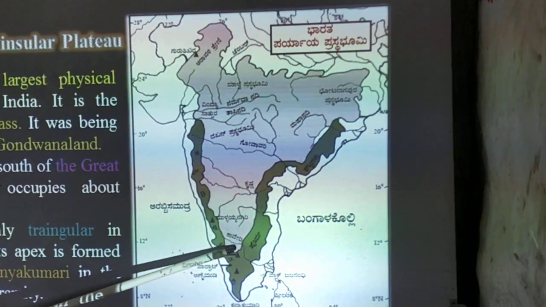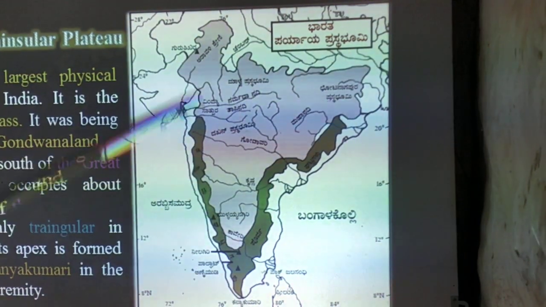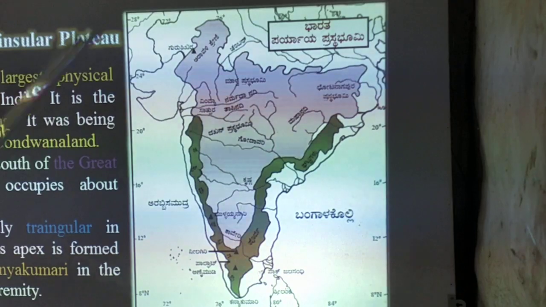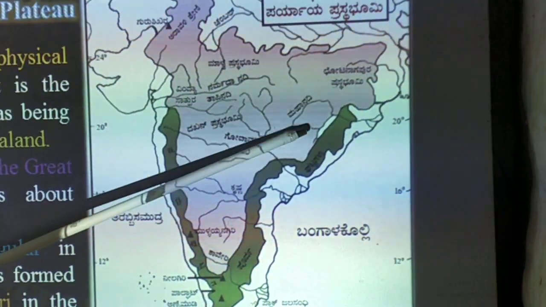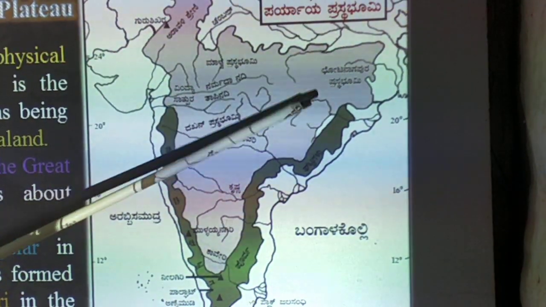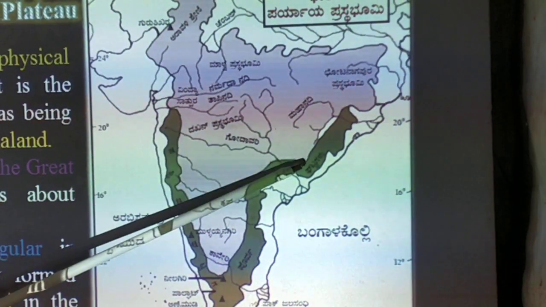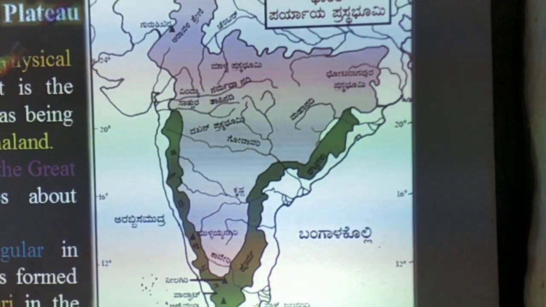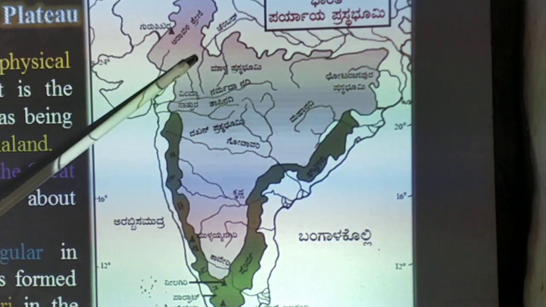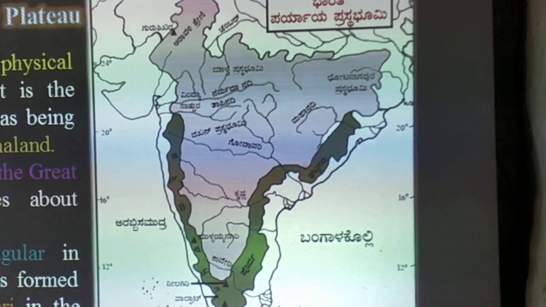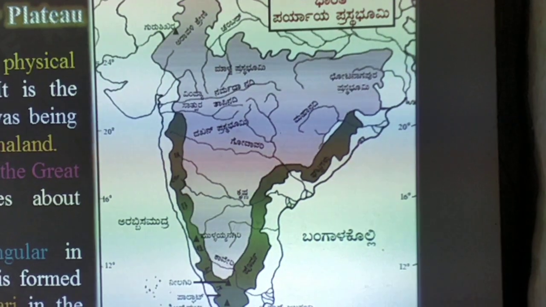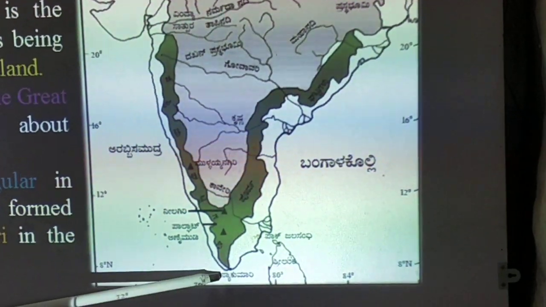It is triangular in shape. It formed a part of the Gondwana hill, occupies 16 lakh square kilometers, and its apex is formed by the Cape of Kanyakumari in the southern extremity.